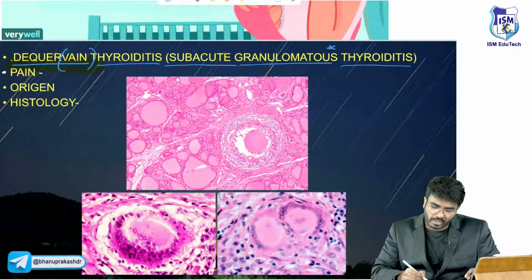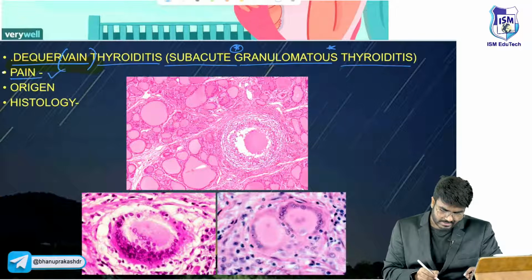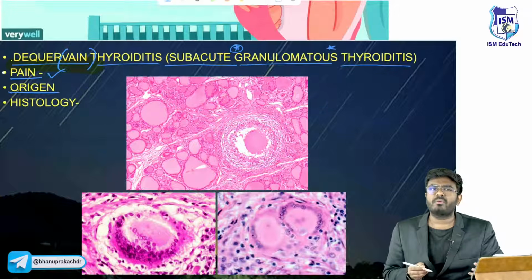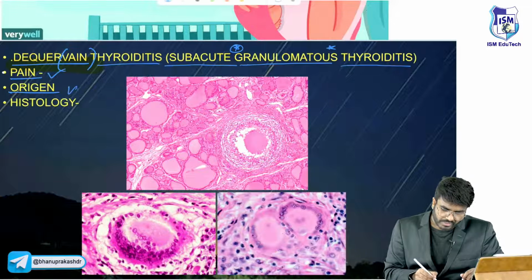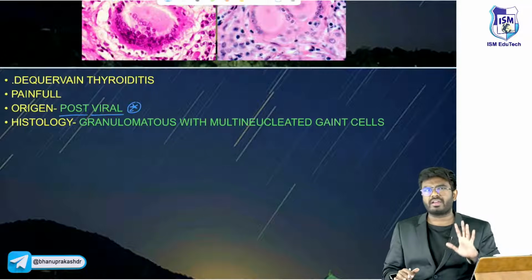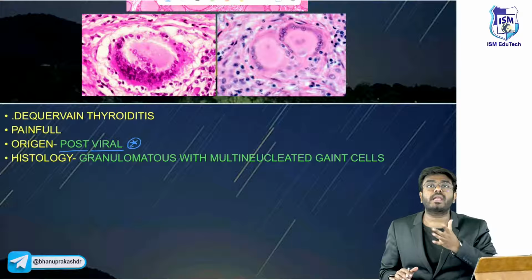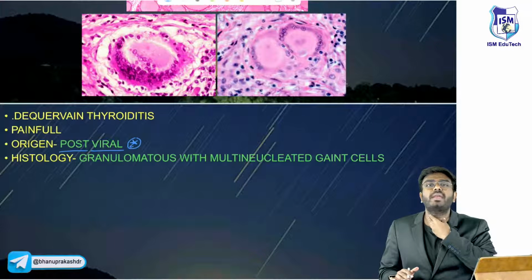So, granuloma formation in the thyroid gland. Pain is there. Why? What's the problem? Why did the problem start, sir? After a viral infection, a respiratory tract infection or flu, you have developed thyroiditis. They will say, after the viral infection, the patient has severe pain in the thyroid gland.